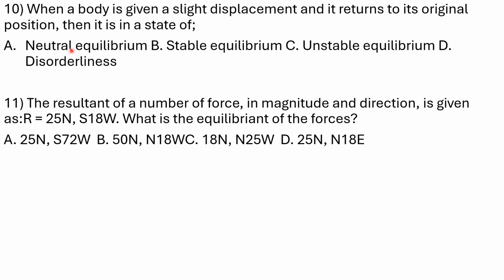So what is neutral equilibrium? When a body is displaced and it does not move away from its original position, but it is lying in a different state. Maybe something is standing before, then if it slips, it falls down. Its new position is where it slips, but it does not move further away. So that is neutral equilibrium.